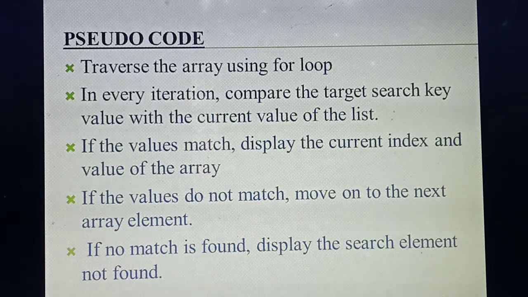Okay, so here which concept are you using for searching? For loop. Okay, so listen carefully. Next, for the example they are giving, in that example I'll explain. So every iteration, what do you mean by every iteration? For example, the first place, that's the first iteration. Then the second place you are searching, that's the second iteration. Then the third place, that is the third iteration. So that's what we call iteration.